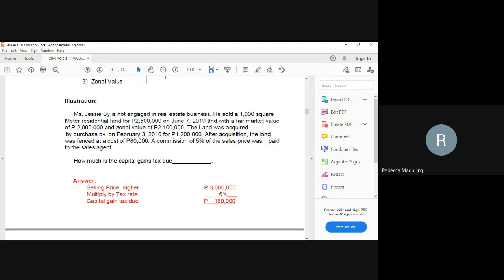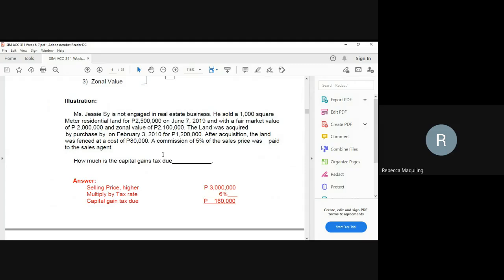She sold a 1,000 square meter residential land for 2,500,000. Compare the selling price, the market value of 2 million, and the zonal value of 2,100,000, whichever is higher among the three. The land was acquired by purchase on February 3, 2010. After acquisition, the land was fenced at a cost of 80,000. A commission of 5% of the sales price was paid to the sales agent.